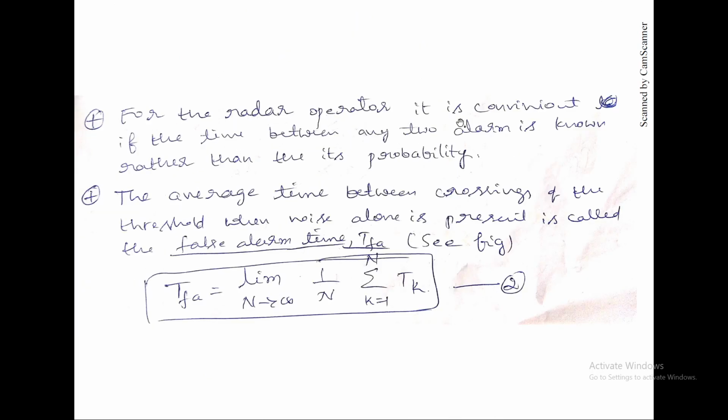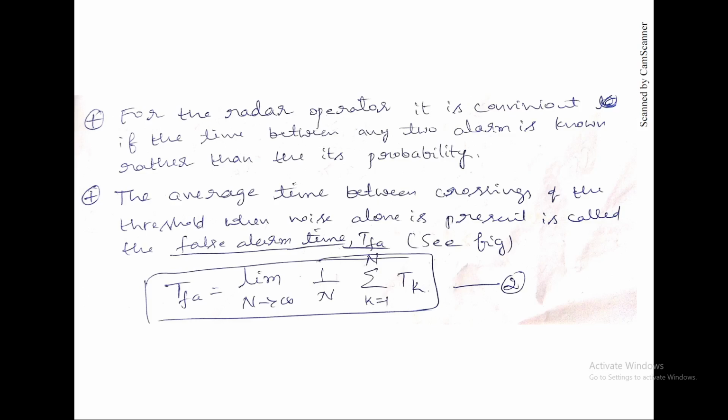For the radar operator, it is convenient if the time between the two false alarms is known rather than its probability. If they know the time interval between two false alarms, it will be easier than using probability. So, the average time between crossings of the threshold when noise alone is present, that means when the voltage level crosses the threshold due to only pure noise, that average time is TFA.